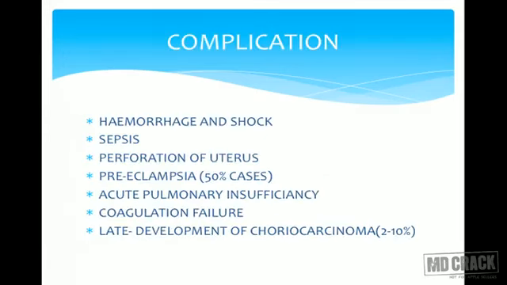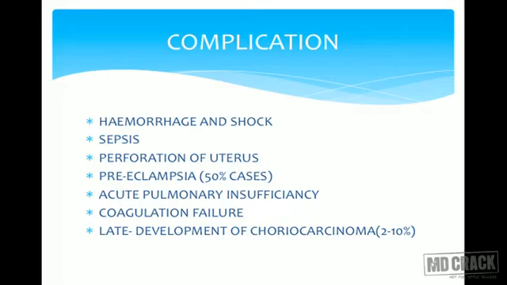What are the complications? As we know, with lots of blood supply, villi eating up, and disruption of vessels, hemorrhage and shock is the most common complication. If infection gets introduced, it will lead to sepsis. This mole, which has a capacity of chewing up or invading any tissue, can lead to perforation of the uterus. Preeclampsia, very common.